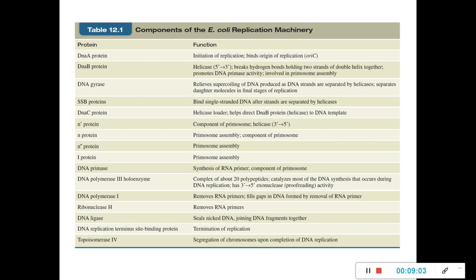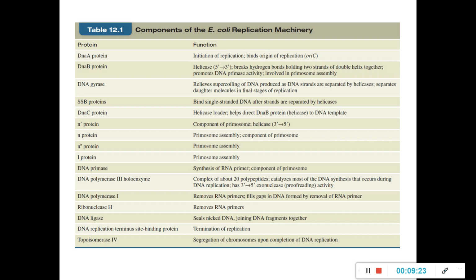Then, another thing that we need is something which will unwind the DNA by breaking the hydrogen bonds holding the two strands together. So DnaB protein, referred to as a helicase, mainly does this function. Next, we have DNA gyrase.